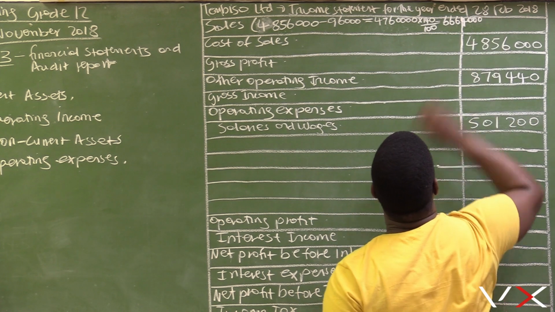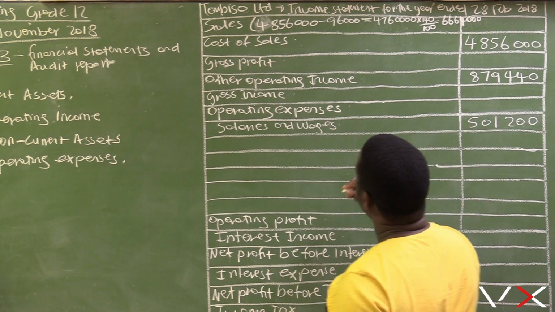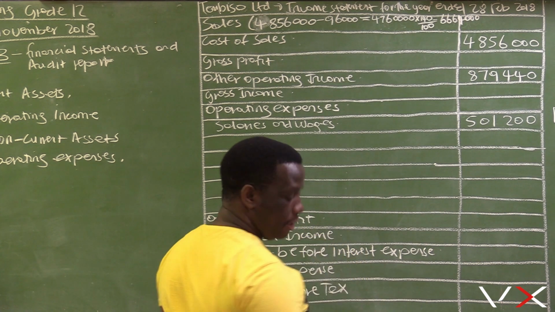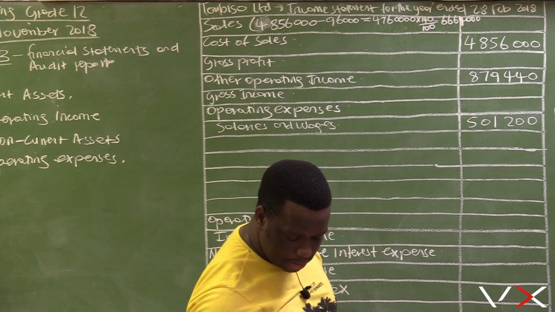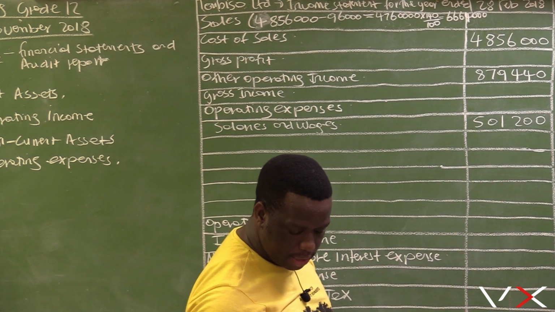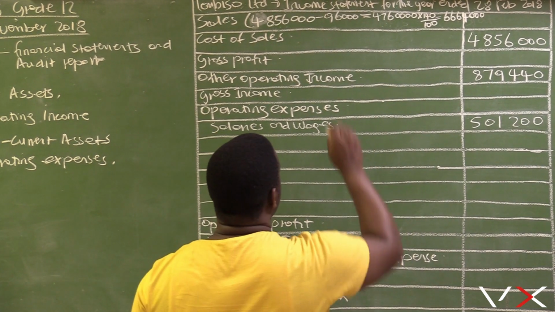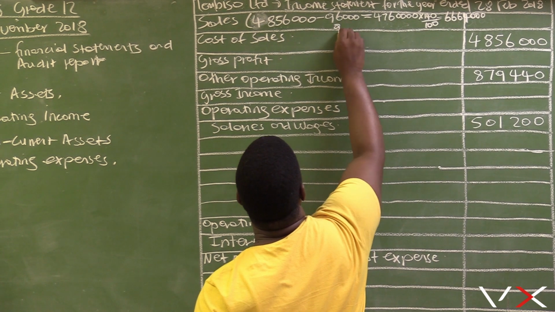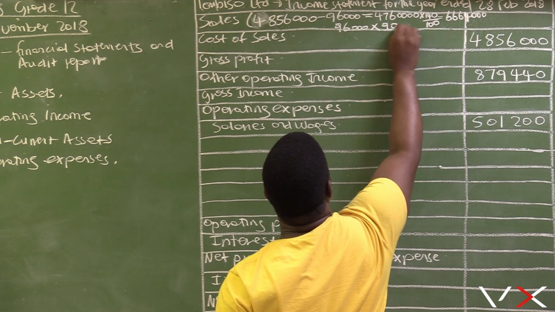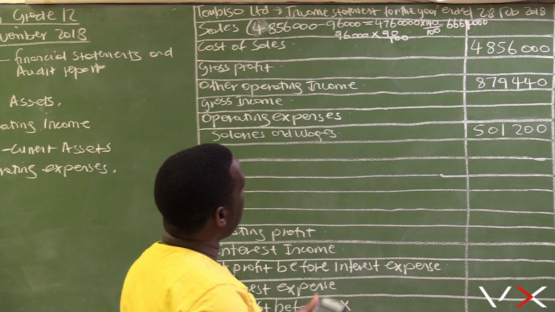We still need to calculate separately the goods that were sold at 10% below cost price. This 96,000 was sold at 10% below cost price, so that is 96,000 multiplied by 90%. If it is 10% below cost price, it is multiplied by 90%.